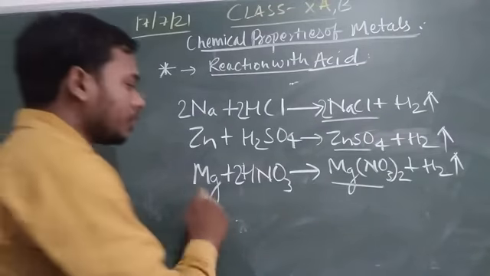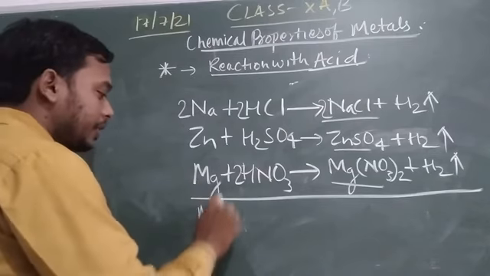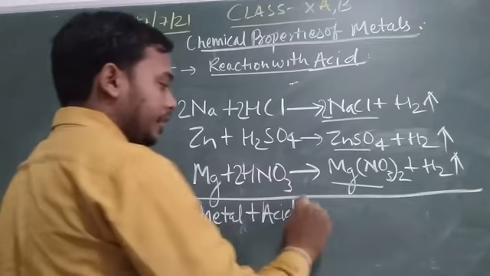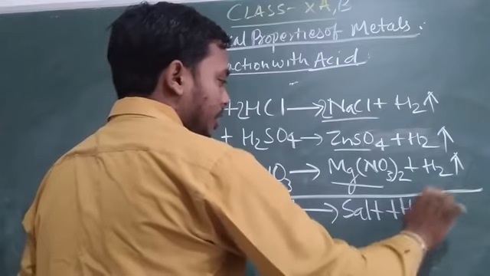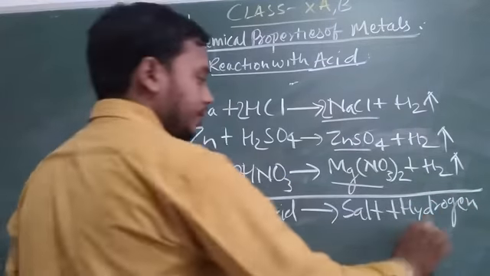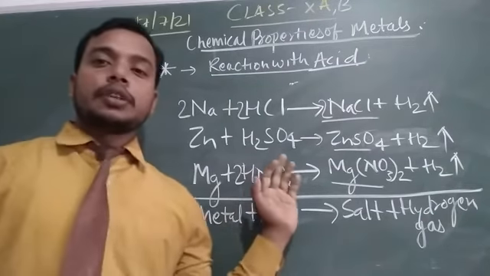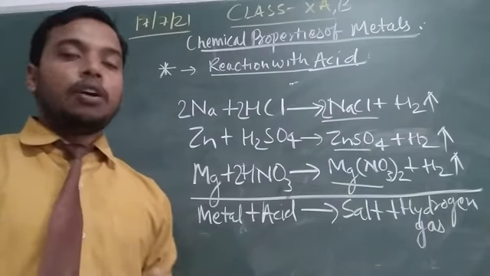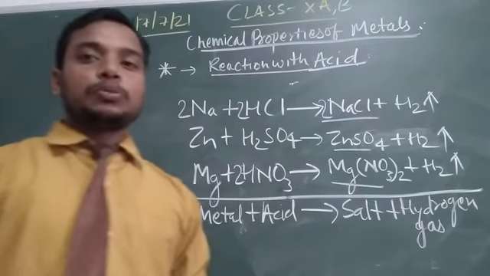On this basis, we can conclude that when a metal reacts with acid, it forms the corresponding salt plus hydrogen gas. I hope that is clear to all of you.